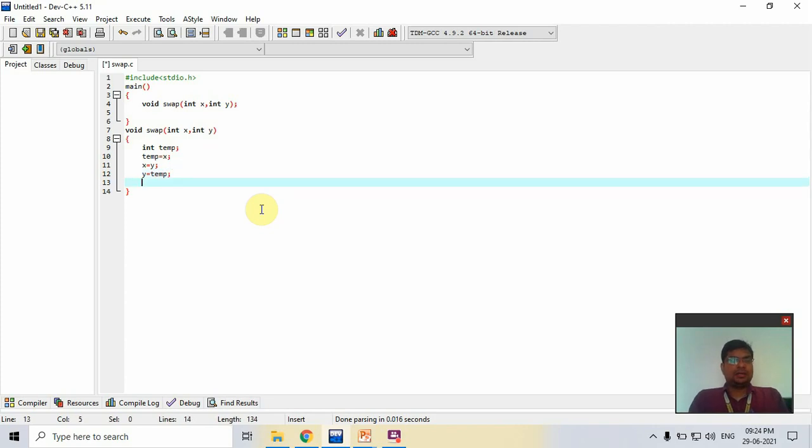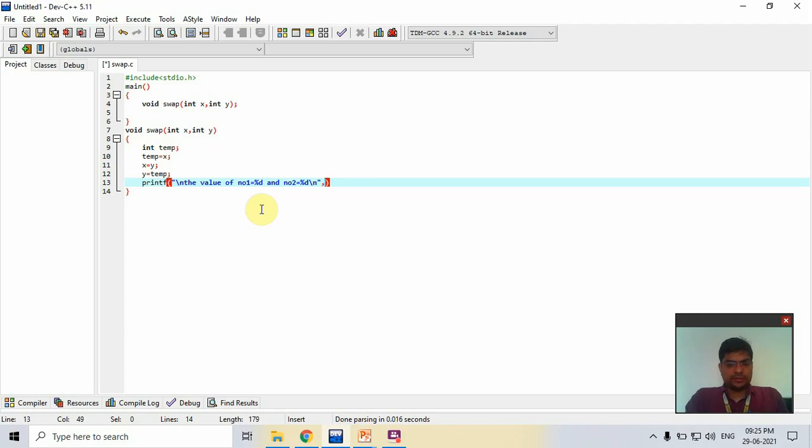Now I print the values of x and y. The value of number 1 is equal to %d and number 2 is equal to %d, with \n also.